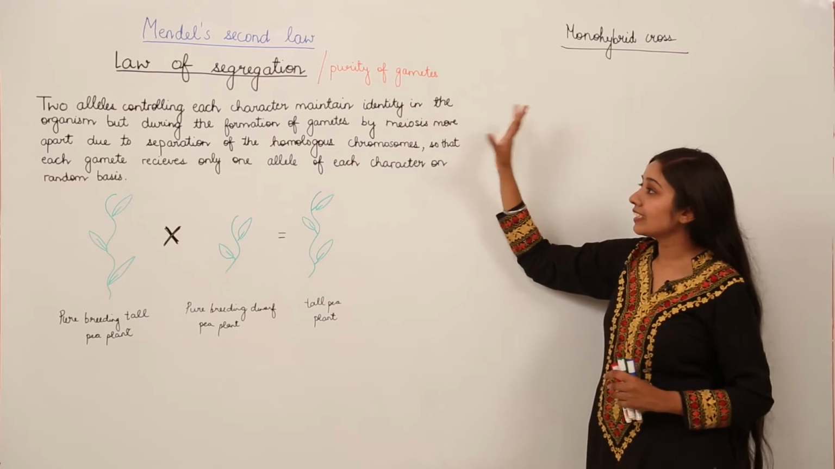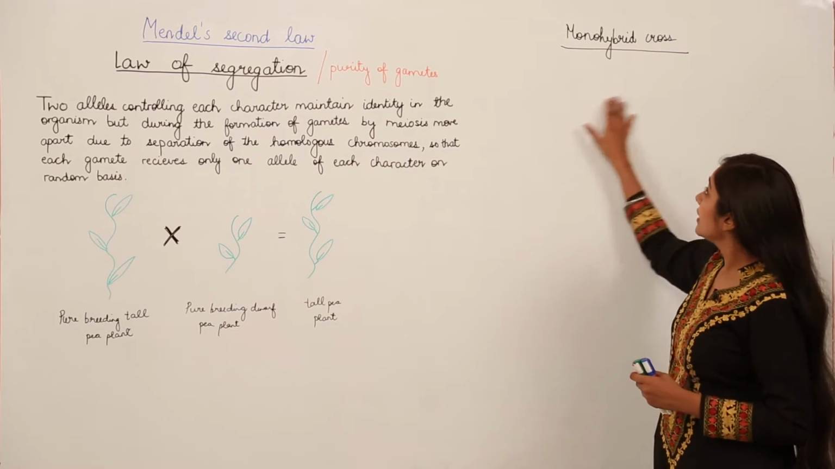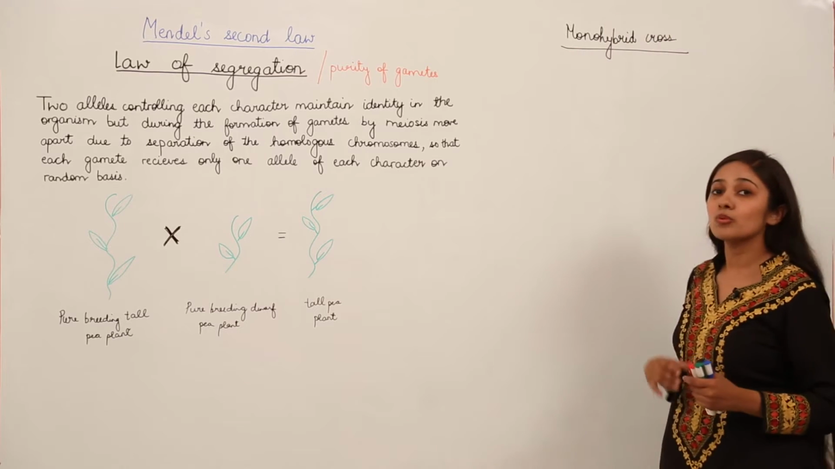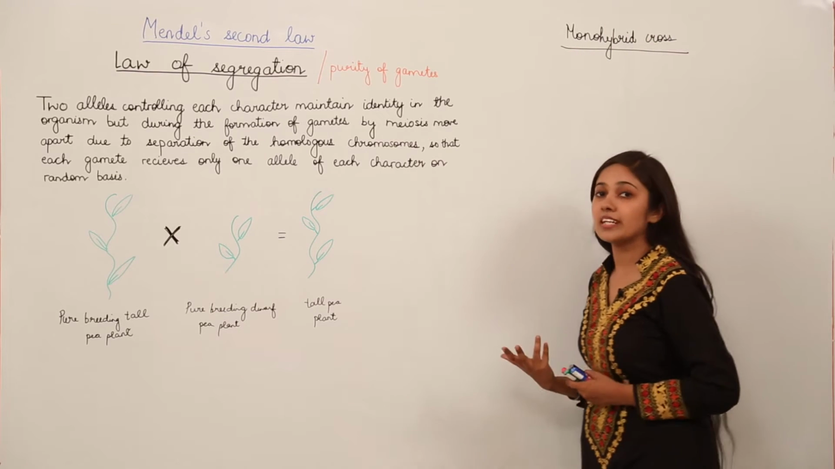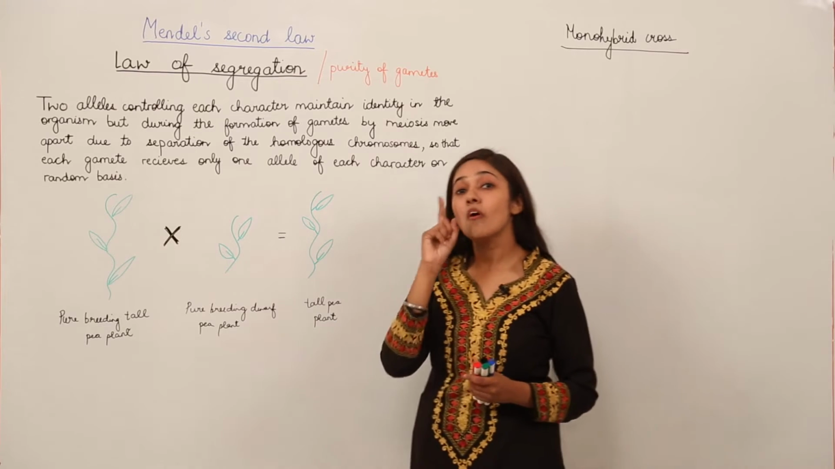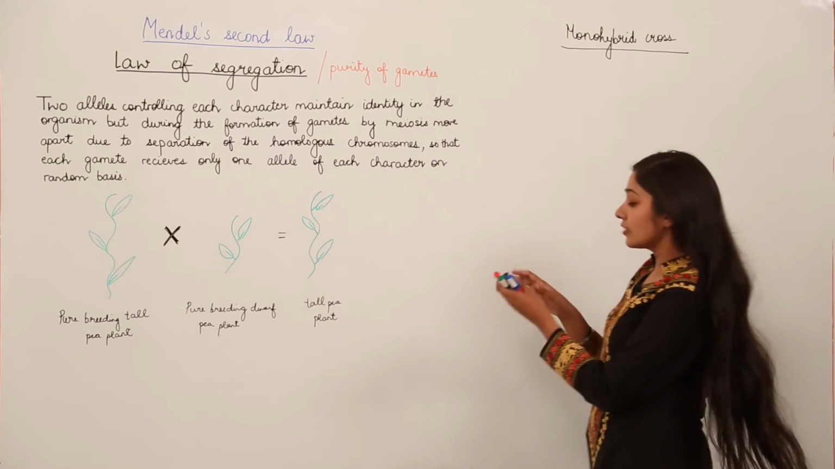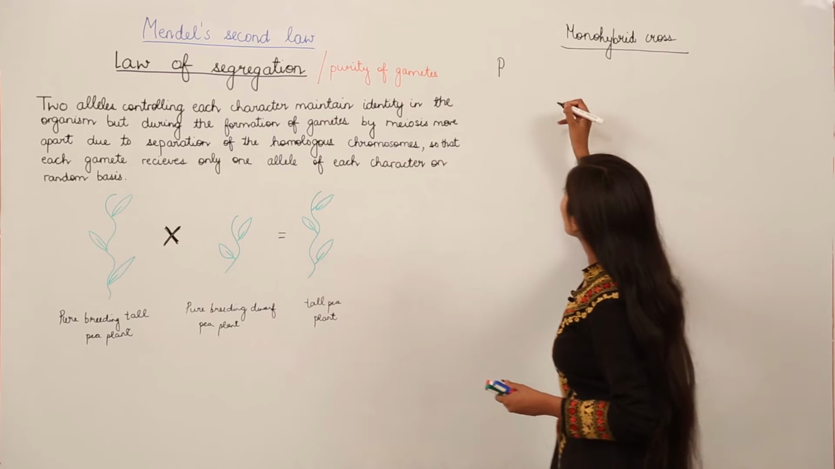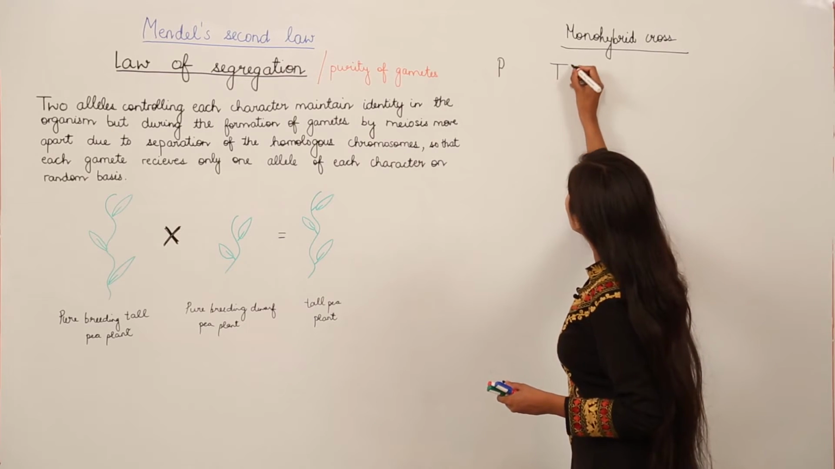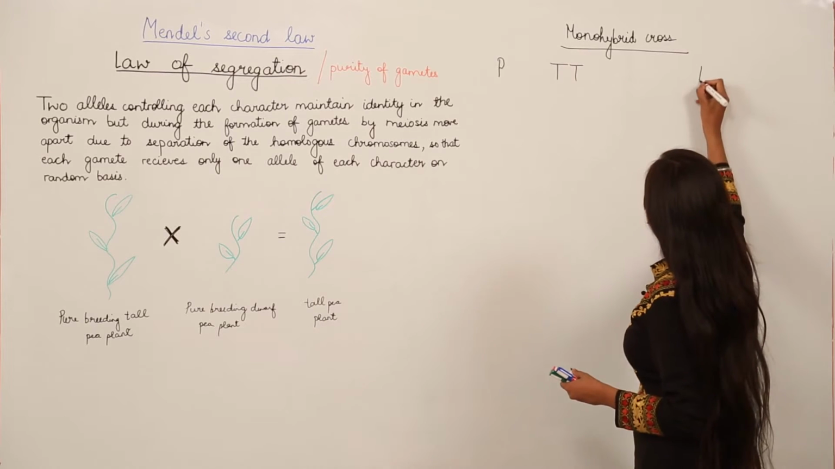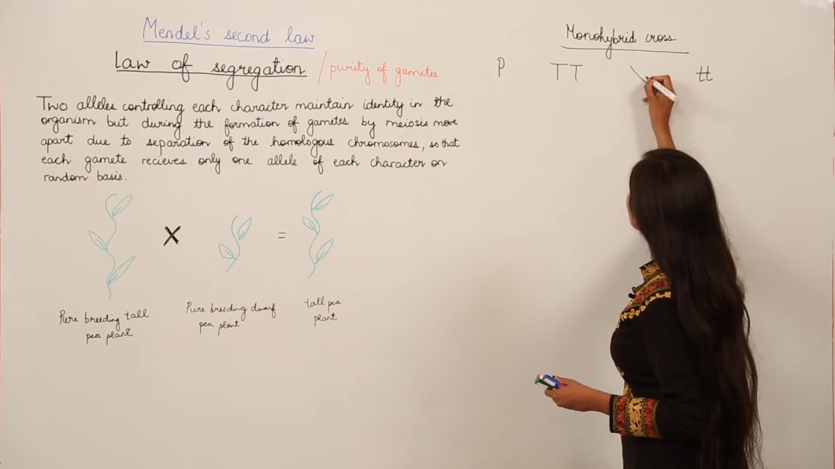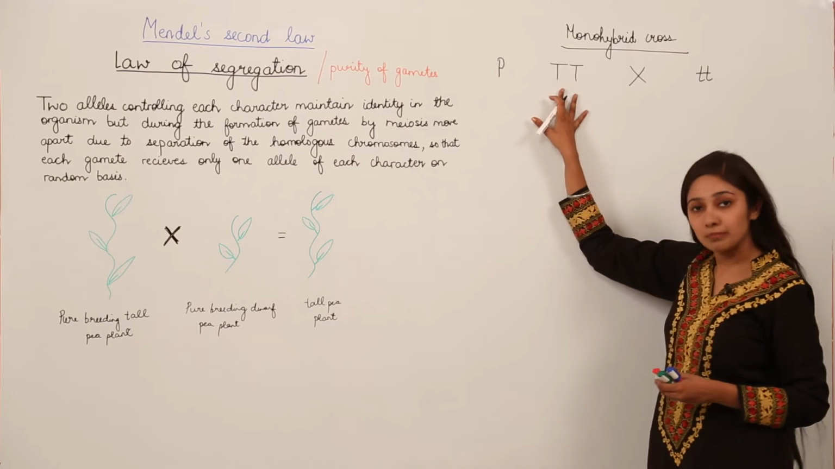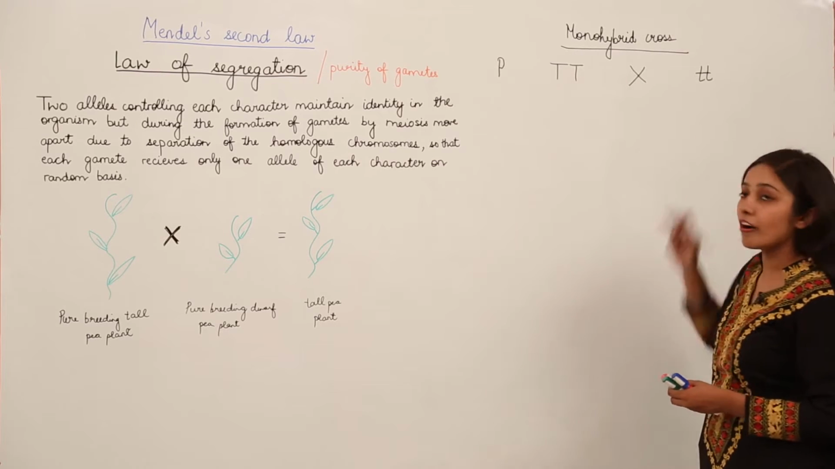We are going to discuss this law of segregation by a monohybrid cross, a cross in which we take into consideration only one characteristic trait. So let us see how we are going to do this. We have parents, pure tall and pure dwarf. So it's a cross between a pure tall pea plant and a pure dwarf pea plant.